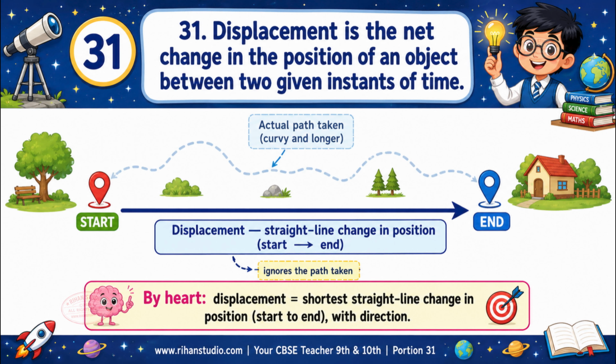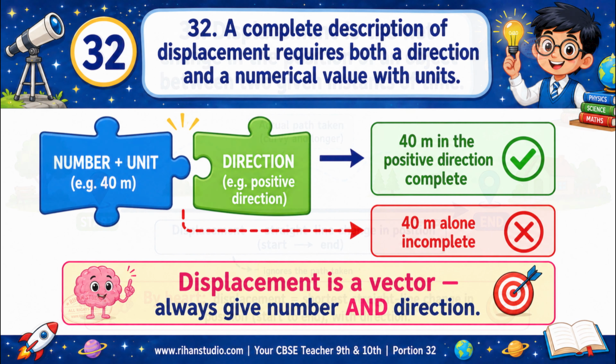Definition to memorize: displacement is the straight line change in position from the starting point to the ending point, start to end. It ignores the path taken. By heart, displacement is the shortest straight line change in position from start to end with direction. A complete description of displacement requires both a direction and a numerical value with units.